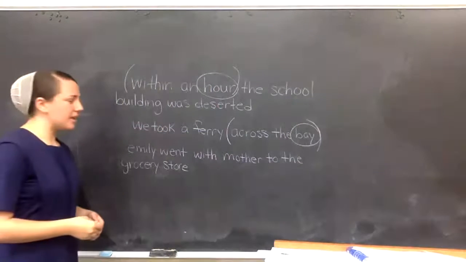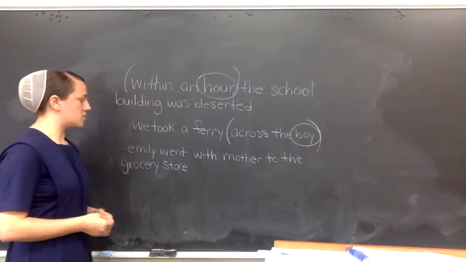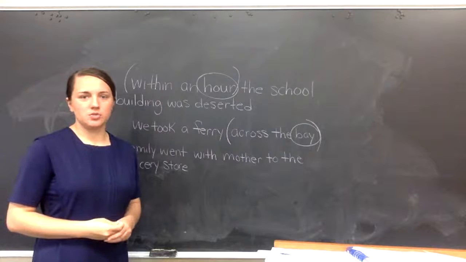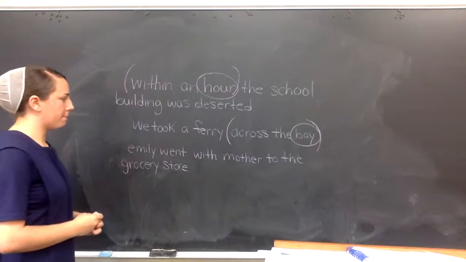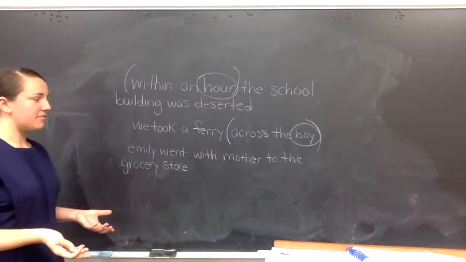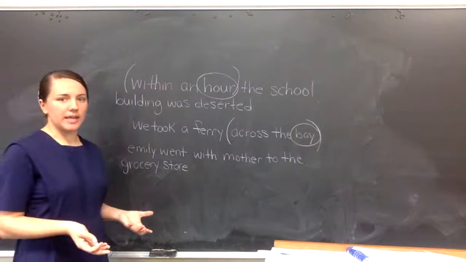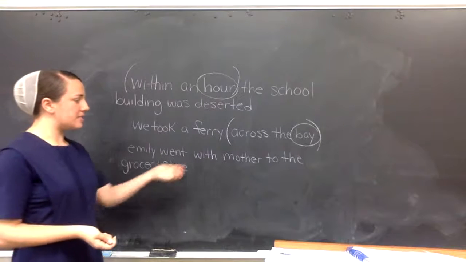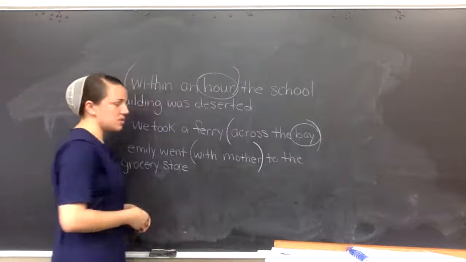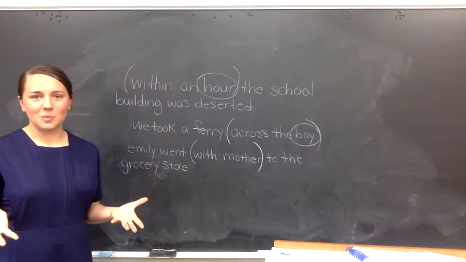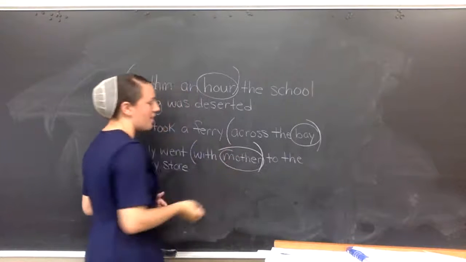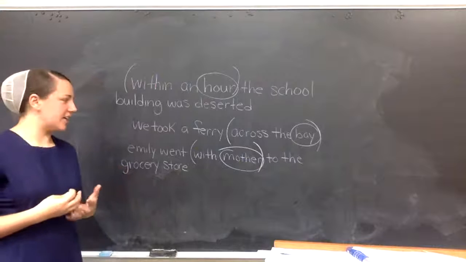Last sentence, Emily went with mother to the grocery store. What prepositions or prepositional phrases do you see here? With is a preposition. Does it have an object after it? Does it have a noun or pronoun following it? It does. Mother. With mother is a prepositional phrase. So what was the OP? What was the preposition's best friend? Mother. Mother is the object of preposition here.